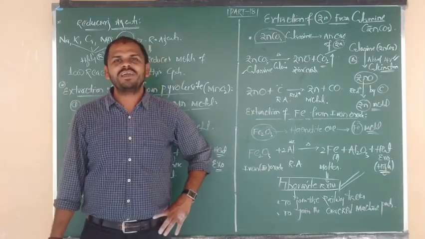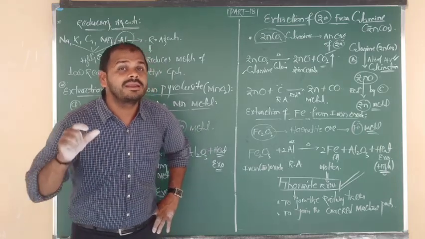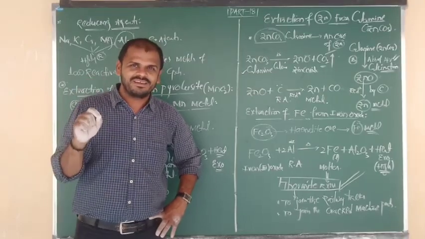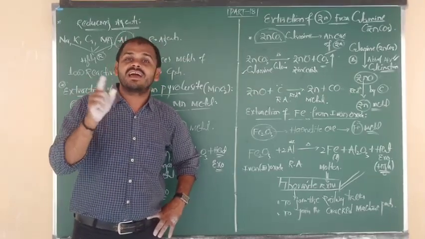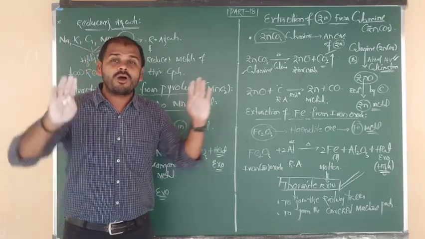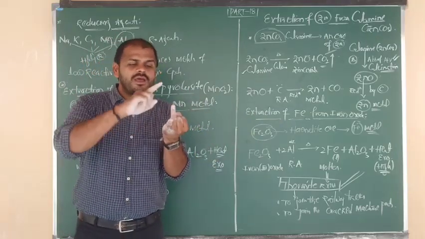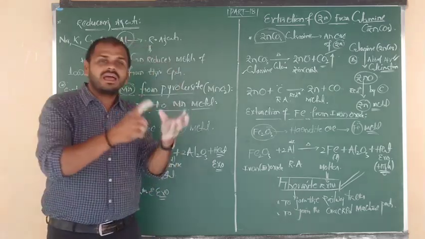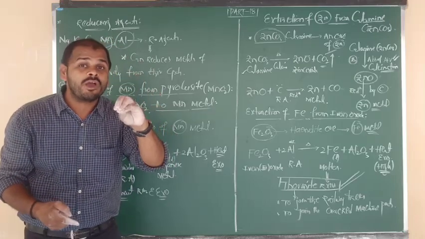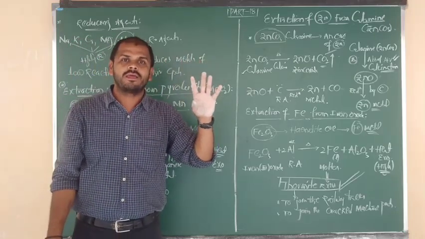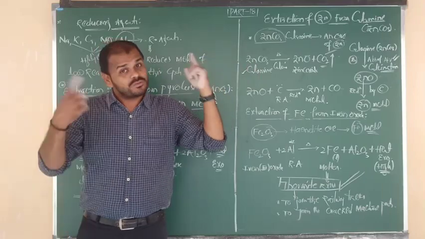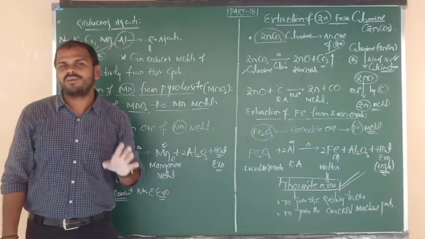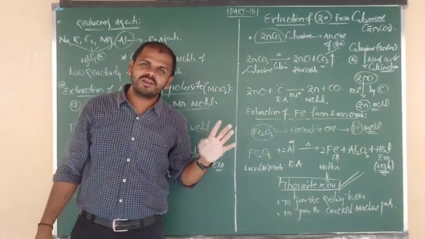Okay? So in tomorrow's class we are going to discuss refining. I have told you refining means purification of metals by passing electricity, that is called electrolytic refining. Up to now how many methods have we covered? In yesterday's class, one is copper, one more is mercury, and in today's class zinc, and one more manganese, and one more is iron. Up to now how many metals have we extracted? 5 metals we have extracted. Now all such 5 metals in tomorrow's class we are going to purify by the method nothing but refining. So the refining procedure, we will discuss that tomorrow beta. Okay.